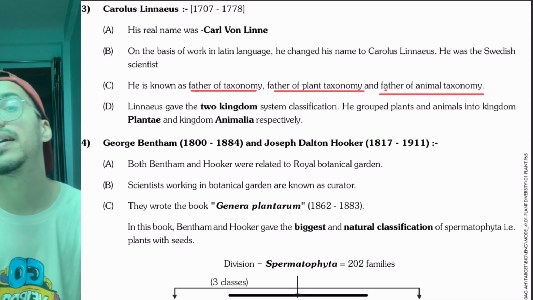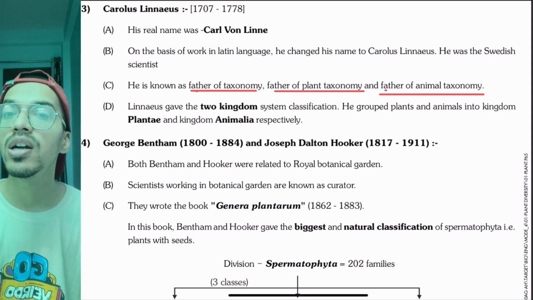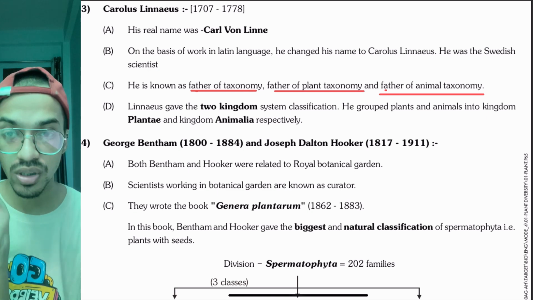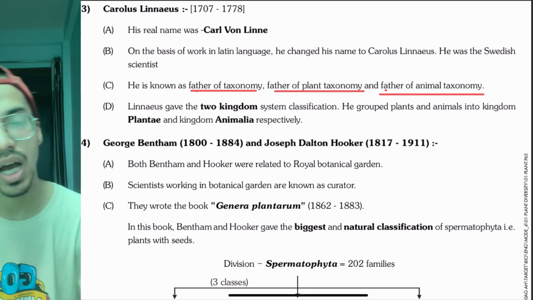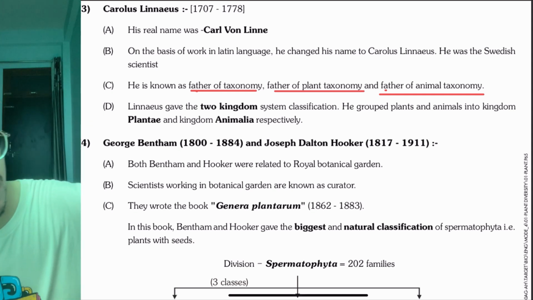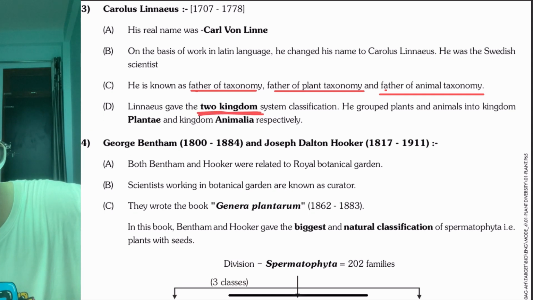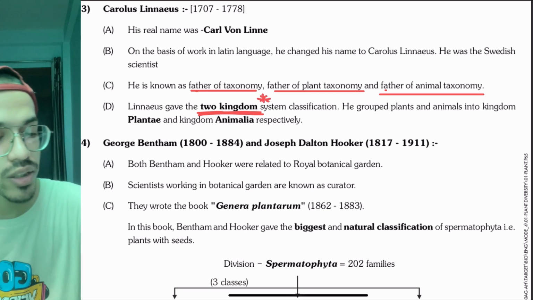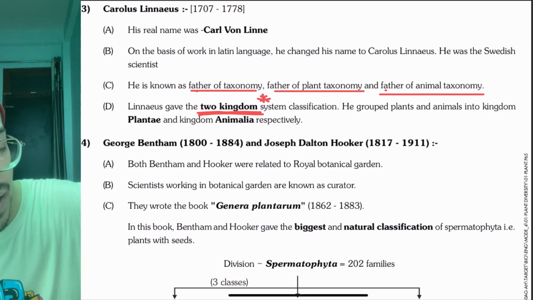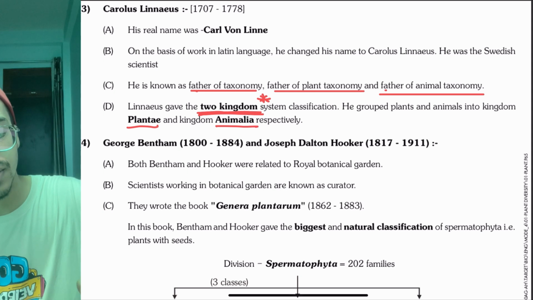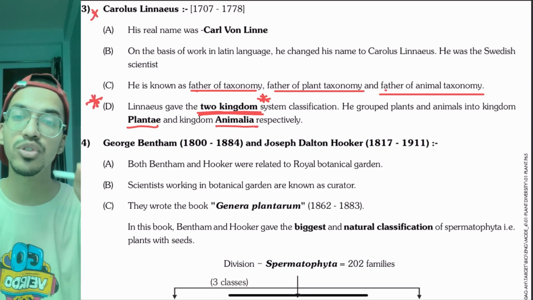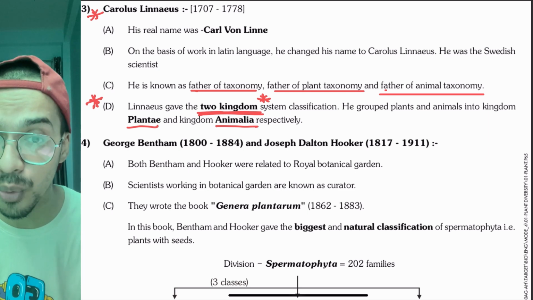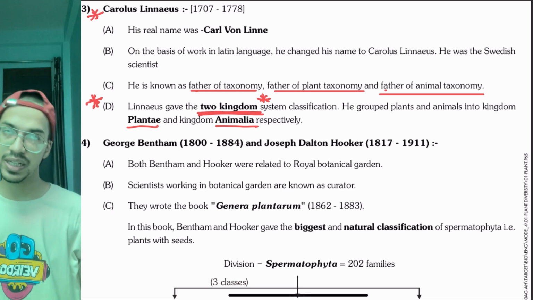He divided organisms for the first time into 2 different kingdoms, because he gave the system. He classified them into plants and animals. So this is the most important: who gave the 2 kingdom classification? Carl Linnaeus. What are the 2 kingdoms? Plantae and Animalia. So this person becomes an important thing. First time 2 kingdom classification was given by Carl Linnaeus.